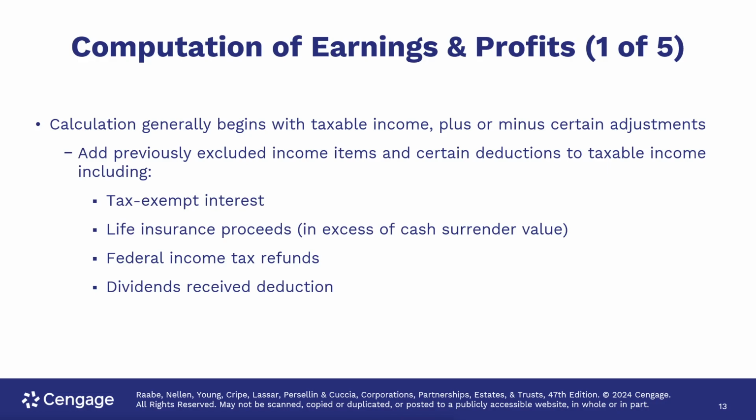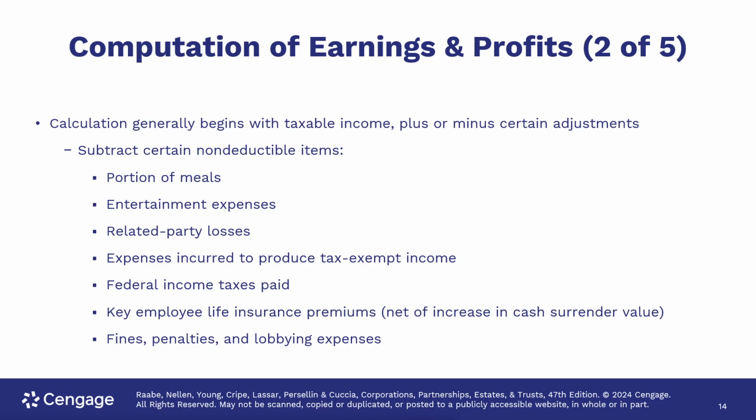Computation of earnings and profits. The calculation generally begins with taxable income, plus or minus certain adjustments. So we have to add previously excluded income items and certain deductions to taxable income, including tax-exempt interest, life insurance proceeds in excess of cash surrender value, federal income tax refunds, and dividends received deduction.